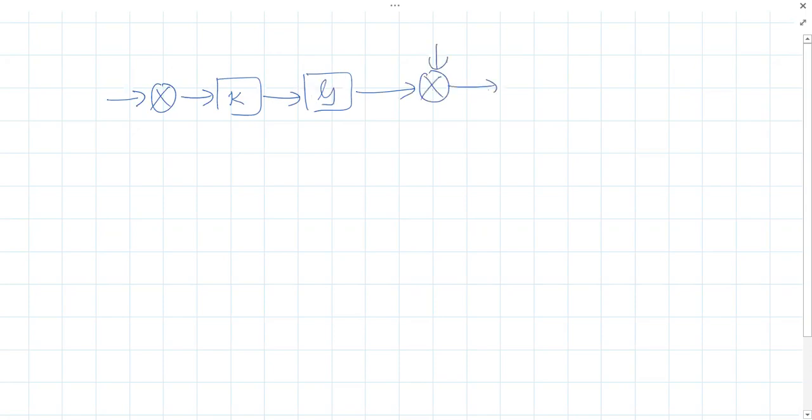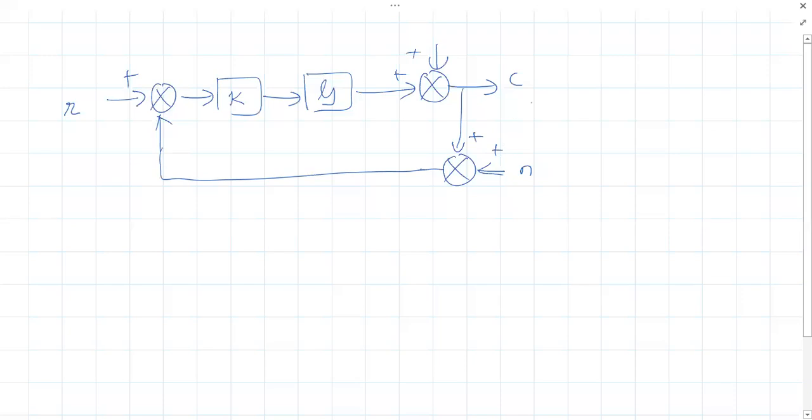So in the last class, we were discussing sensitivity and complement sensitivity, right? We had considered a block diagram like this. This was our K, this was our plant, right? We considered disturbance. This was the output, this was the reference input. We considered a unity gain feedback. This was the noise, and here, this is the output.